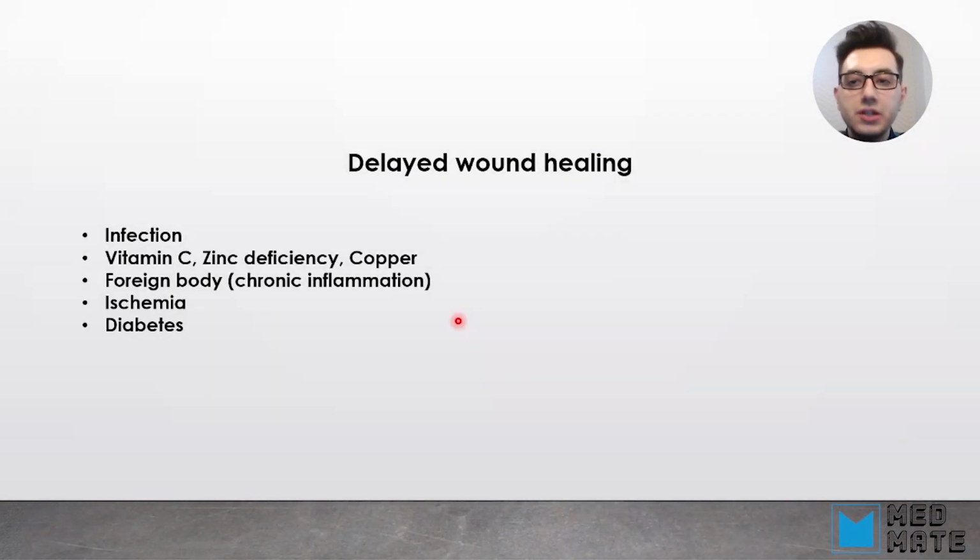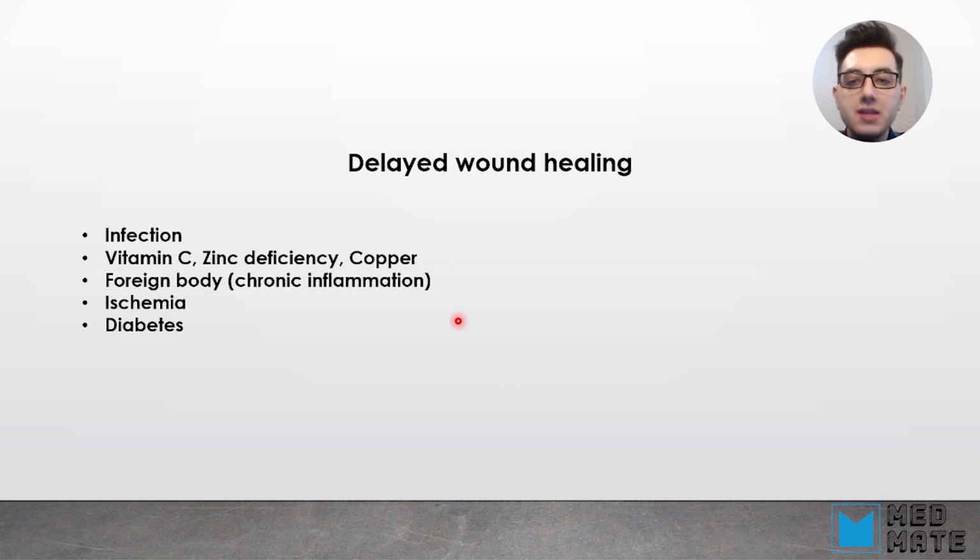Alright, now there are some syndromes and diseases that can cause delayed wound healing. The most important one is infection. Also, vitamin C and zinc deficiency or copper deficiency can cause this phenomenon, and that's because vitamin C and zinc are very important for fibrin formation and the connection of these fibrins together.